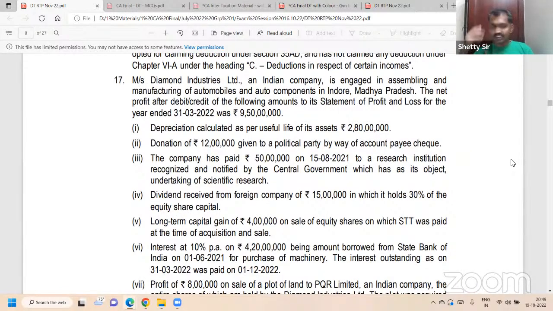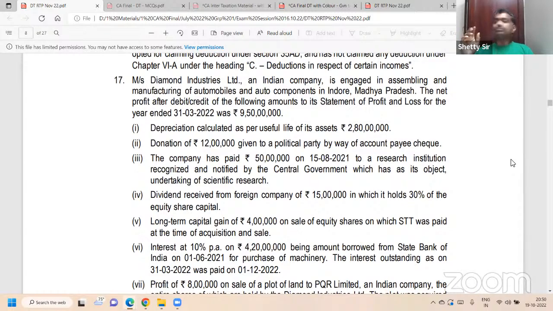Leave around 6 to 8 lines for less. Dividend from a foreign company credited. Dividend from a foreign company within the bracket 115BBD, when you hold more than the required 26%. So 15 lakh within the bracket.